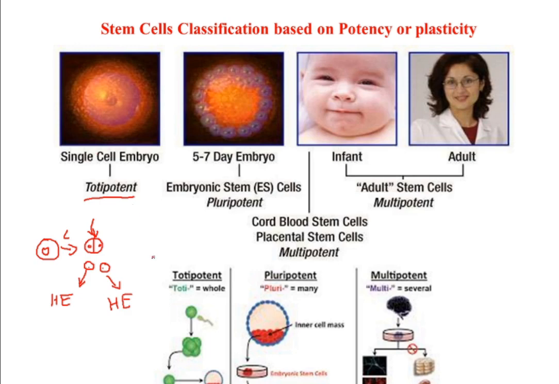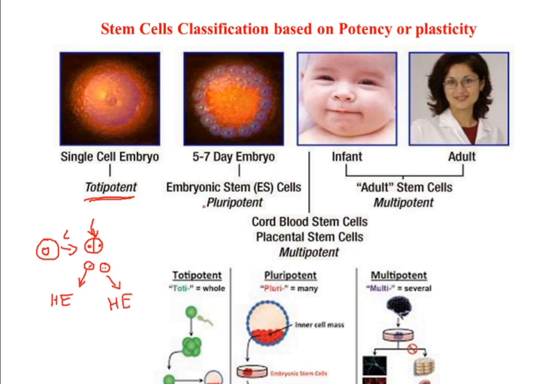The zygote is produced, and the first and second divisions of the zygote have this capacity called totipotency. If you separate these 2 cells, each cell has the capacity to produce a complete human embryo. That is the reason we call them totipotent stem cells.